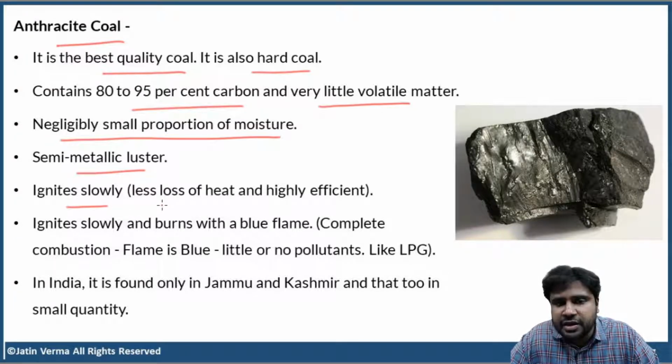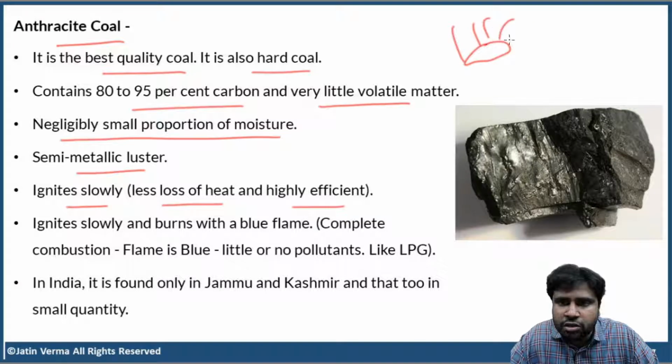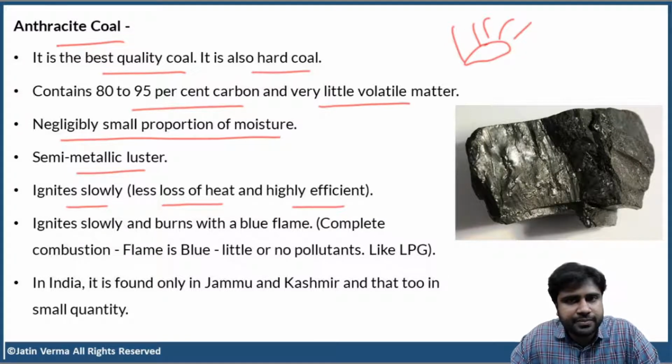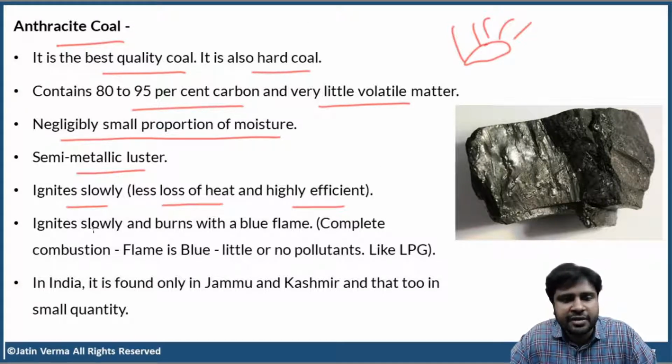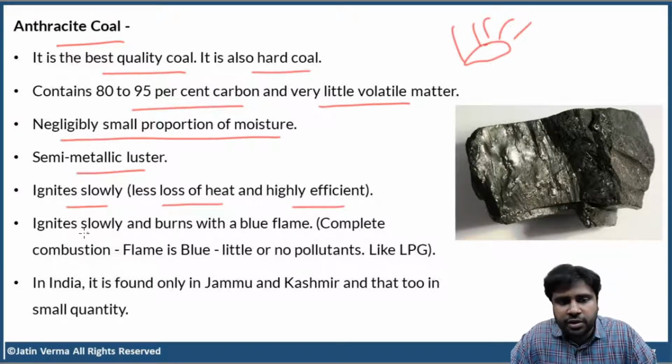That means there is less loss of heat and it is highly efficient. We don't want the coal to burn rapidly. If the coal burns rapidly, it releases all the heat at once and then it turns into ash. What is the use? We don't want that. We want the coal to burn slowly, giving out heat slowly. Okay? So that is what anthracite does. It ignites slowly, that means less loss of heat and highly efficient. So anthracite coal ignites slowly and burns with a blue flame.